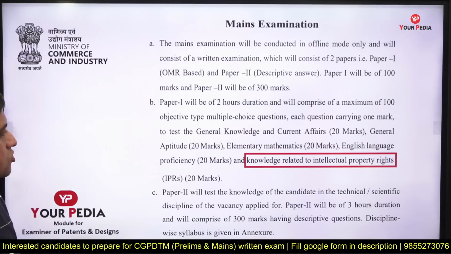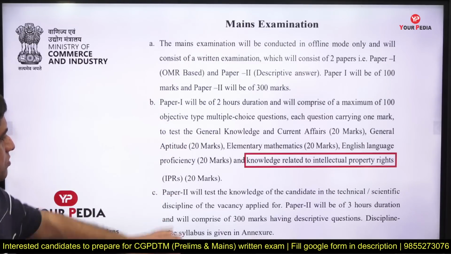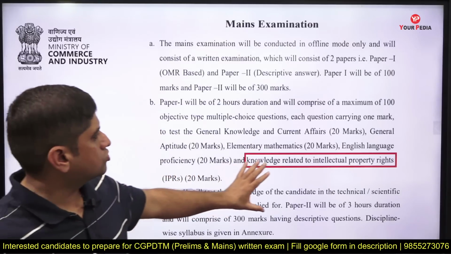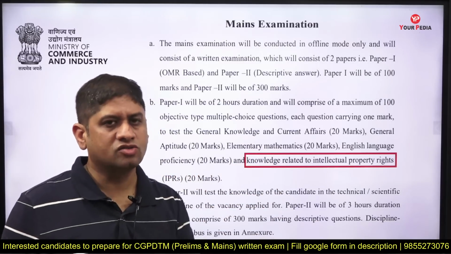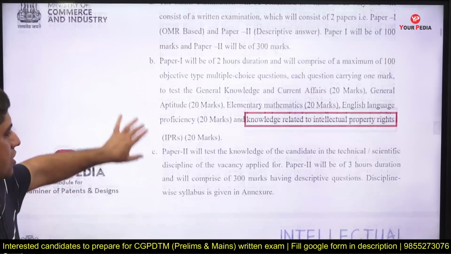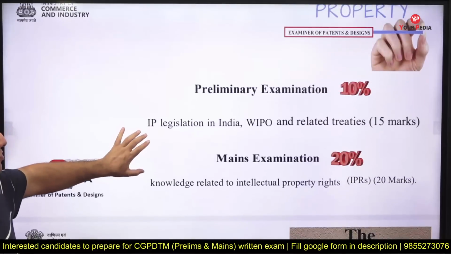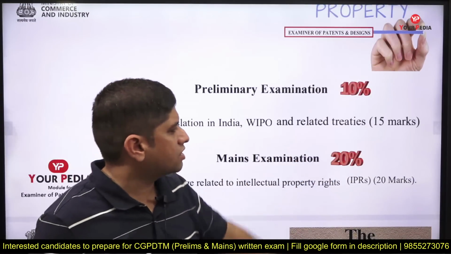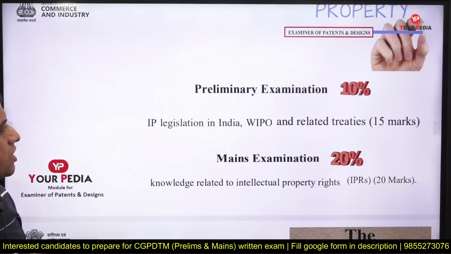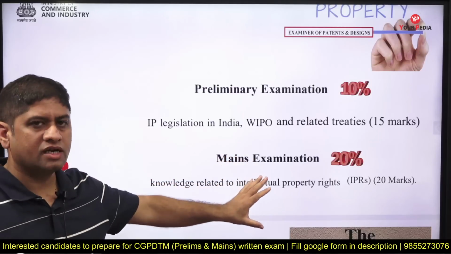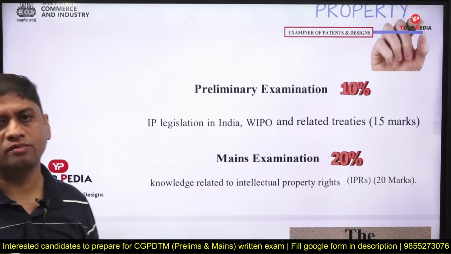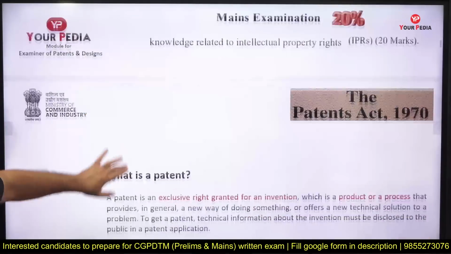So IPR gives you 10% in preliminary and 20% in paper 1 of mains. Paper 2 is separate.